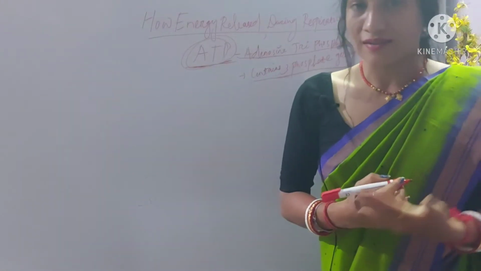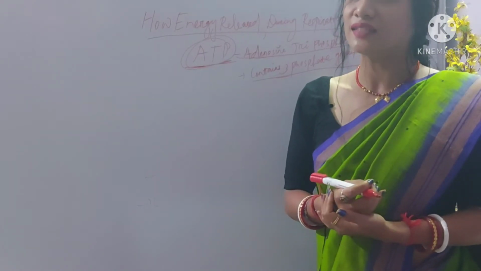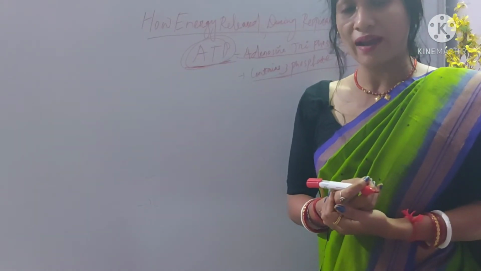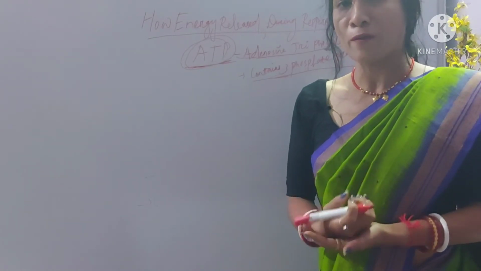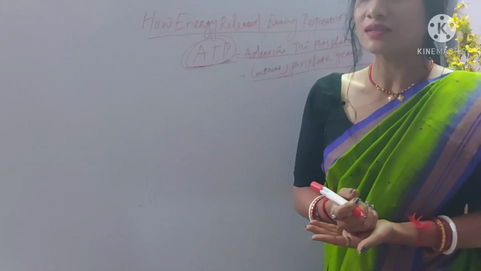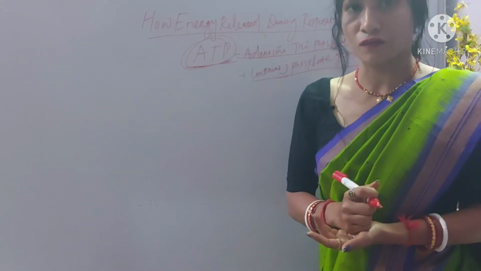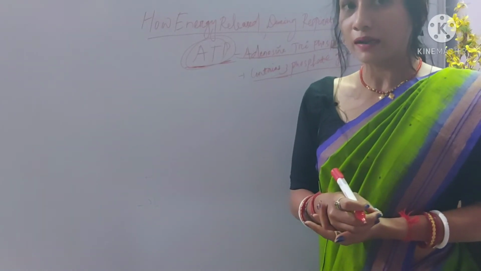In the previous class, in our 9th class, we have already learned that ATP is known as the energy currency of the cell. Why? Because all the energy released during cellular respiration is stored in the form of ATP. Hence ATP is considered the energy currency of the cell.